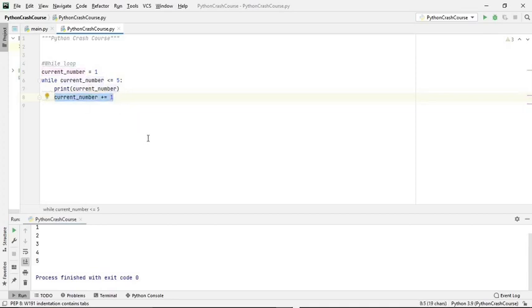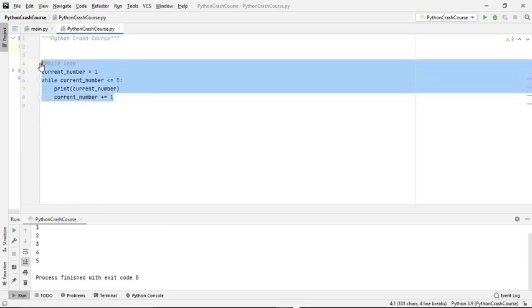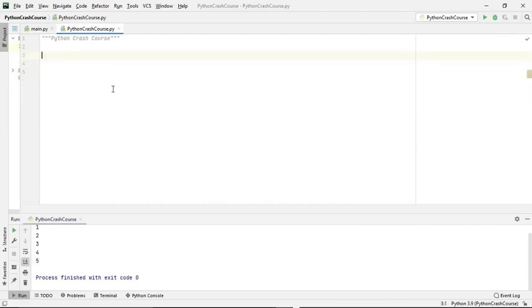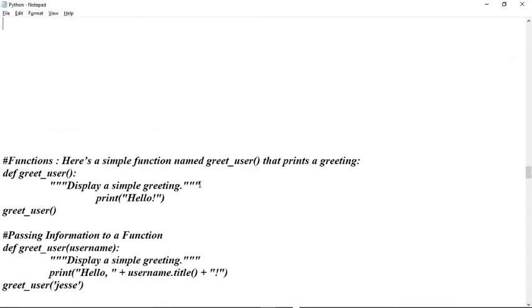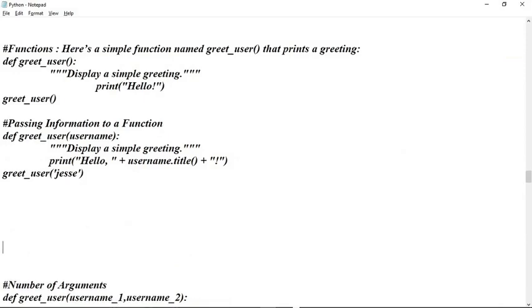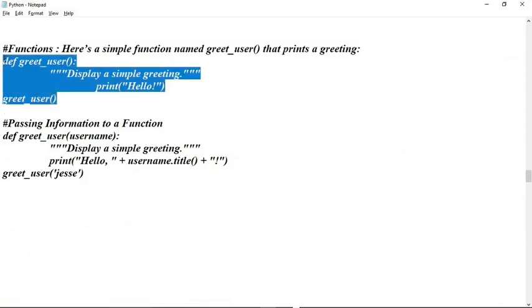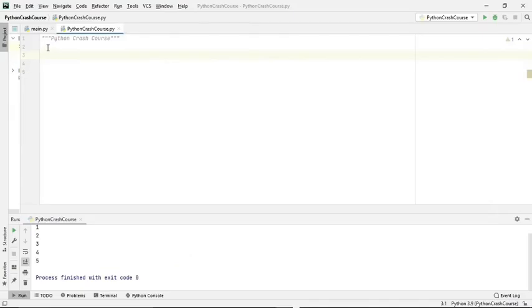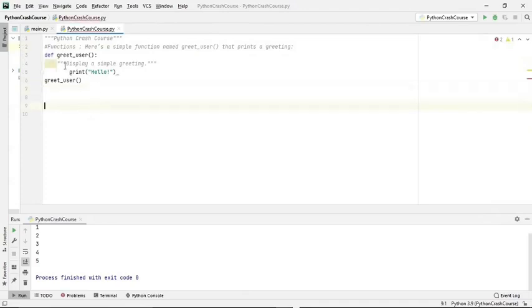Next we are going to see how to deal with functions in Python. First we'll see how a function works in Python. Here the def keyword is important in a function.